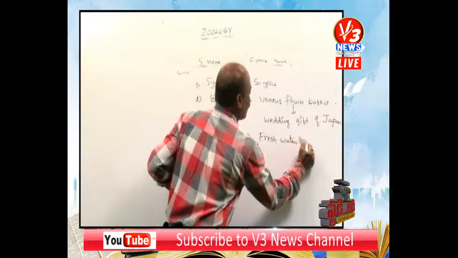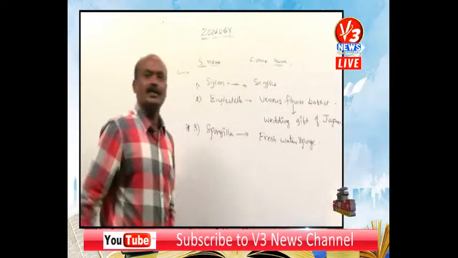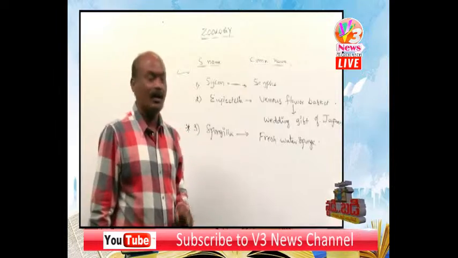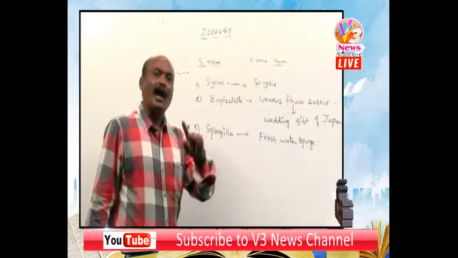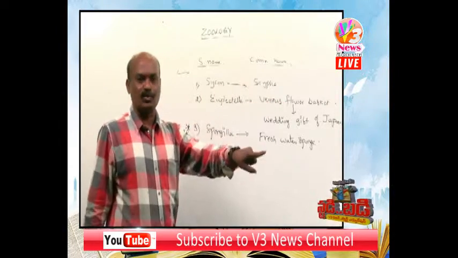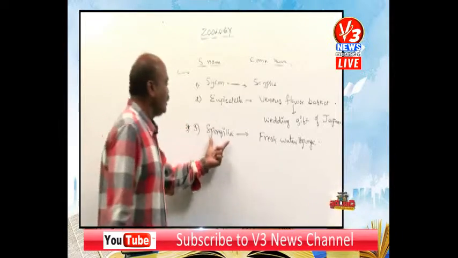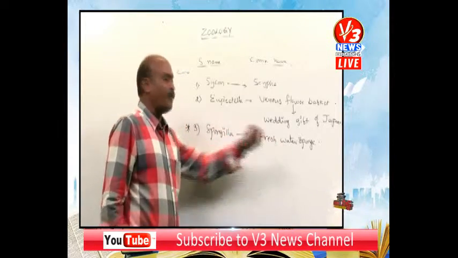It belongs to class Demospongiae, phylum Porifera, subkingdom Parazoa, and the kingdom is Animalia.